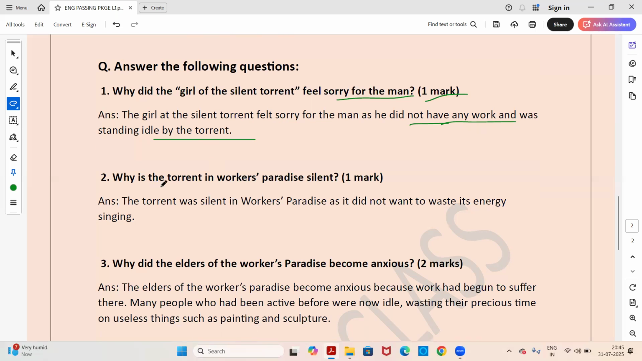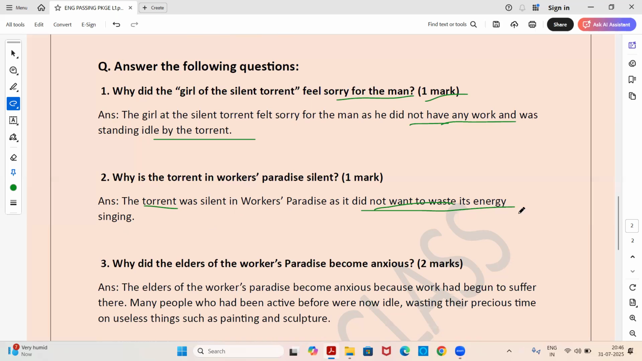Second question, why is the torrent in Workers' Paradise silent? Again, this is for 1 mark. The torrent was silent in Workers' Paradise as it did not want to waste its energy. Because it did not want to waste its energy singing. What is torrent here? Torrent is again the stream which is flowing. When water flows it makes noise, but here it was flowing very calmly and peacefully. It was not making any noise.